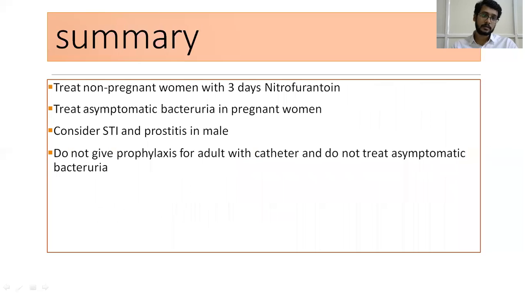So, summary: treat non-pregnant women with 3 days of nitrofurantoin. Treat asymptomatic bacteriuria in pregnant women. Consider sexually transmitted infections and prostatitis in male. Do not give prophylaxis for adults with catheter and do not treat asymptomatic bacteriuria.